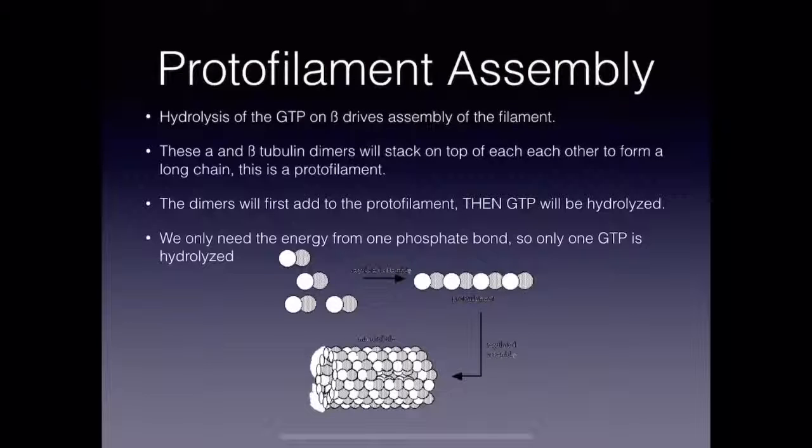Protofilament assembly. Hydrolysis of the GTP on beta drives assembly of the filament. These alpha and beta tubulin dimers will stack on top of each other to form a long chain. This is the protofilament. The dimers will first add to the protofilament, then GTP will be hydrolyzed. We will only need the energy from one phosphate bond, so only one GTP is hydrolyzed.